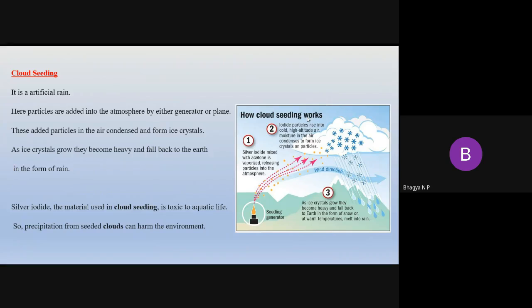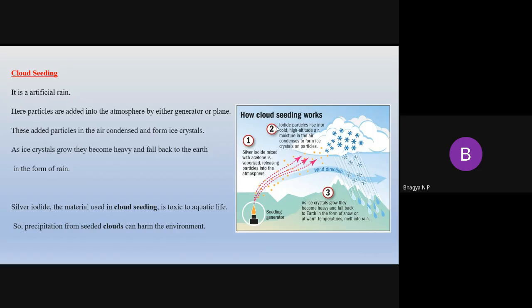By turbine or by generator, we have to add particles to the atmosphere. Once you add the particles to the atmosphere, these particles mix with the moisture present in the atmosphere and form ice crystals. These ice crystals start growing, and once they become heavy, they condense and fall on the earth in the form of rain, which we call artificial rain.